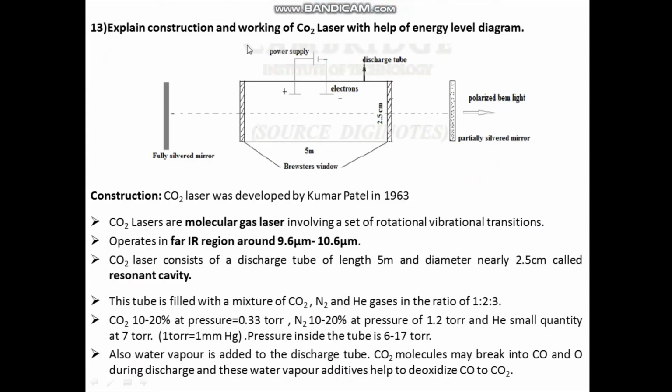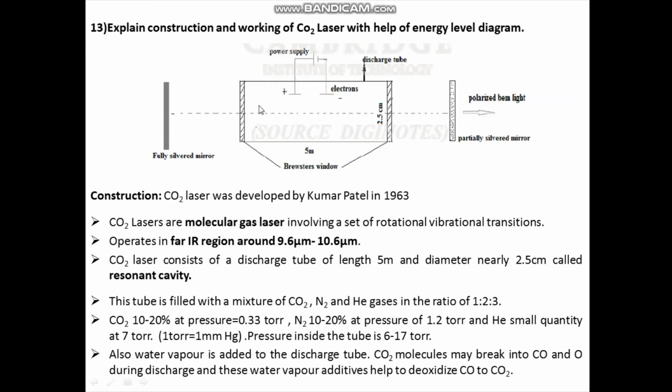Explain construction and working of carbon dioxide laser with the help of energy level diagram. Now this is the diagram of carbon dioxide laser. Here we have a discharge tube of length 5 meter and diameter of this tube is 2.5 centimeter. Two electrodes are sealed inside the tube, that is cathode and anode, and these two electrodes are connected to an external voltage, that is DC voltage, which is applied across these two electrodes.